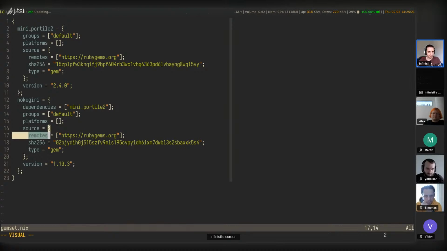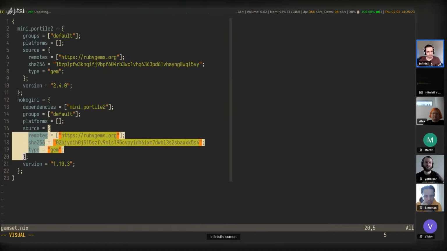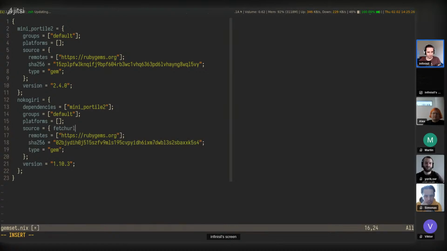Each of these fetches gets transformed into a fetchurl call or fetchFromGitHub. This way we can be sure that URLs, if they are hashed and have a version, return the same thing, and the fetchers make it work that way. Then it works pretty well.